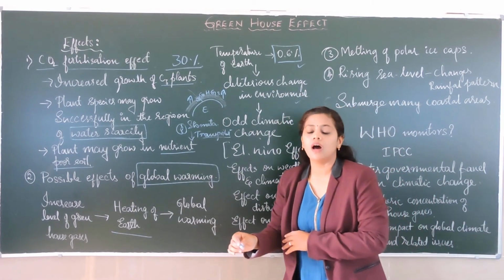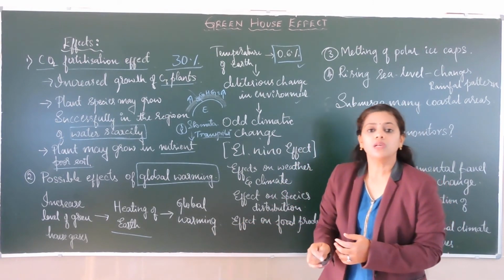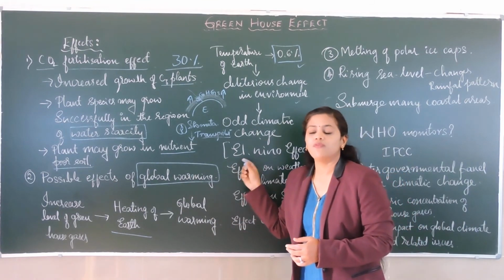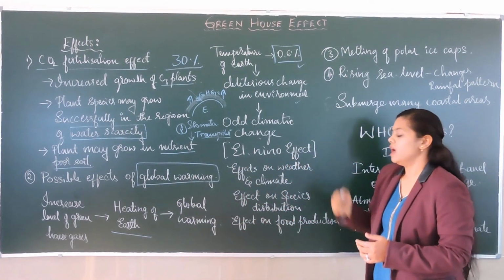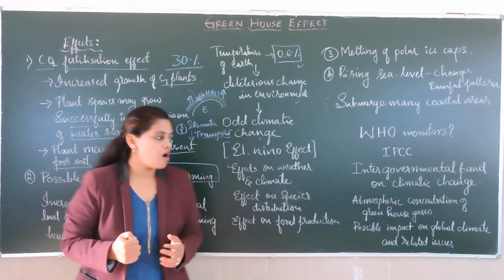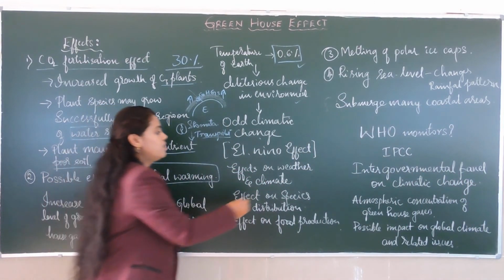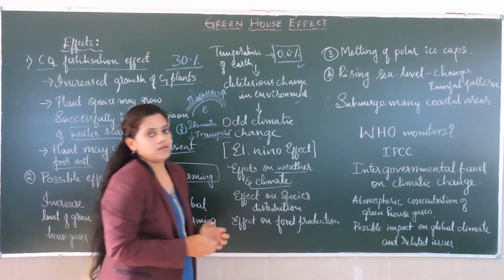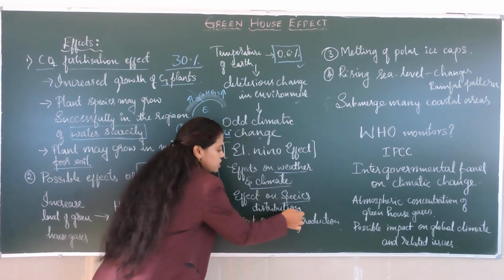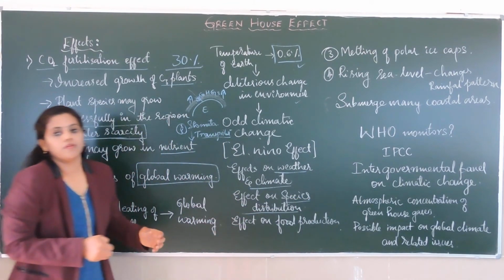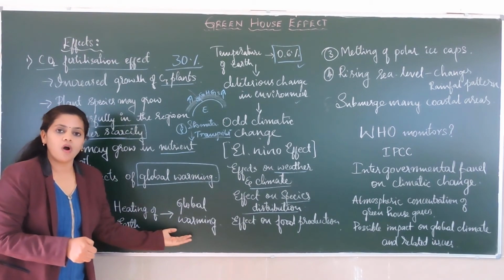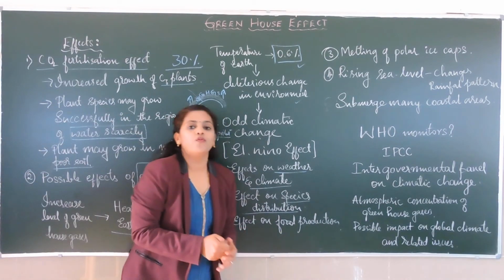Researchers are still studying the effects of global warming, which will give odd climatic changes, for example the El Nino effect. It also affects weather and climate, species distribution, and food production.